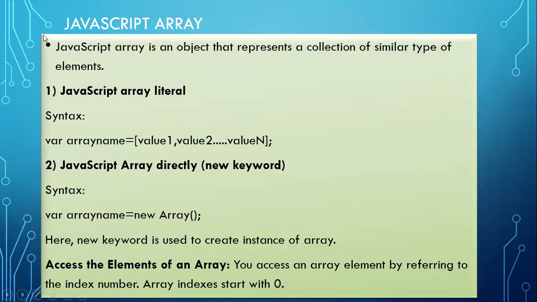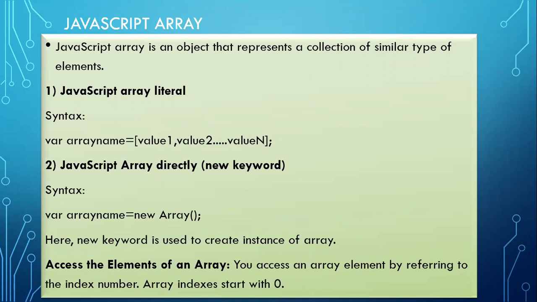So now we will see what is array. I think this also you are familiar. What is array, you know? So it represents a collection of similar type of elements. So if I want to store the weight of 100 students, integer type of values we have to create, there we are assigning integer values. So 100 students means 100 different variables we have to create. Then that is difficult to manage in your program. Instead of creating 100 variables, only one variable I can create which can store 100 values.